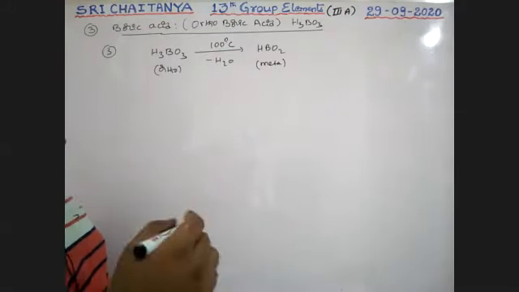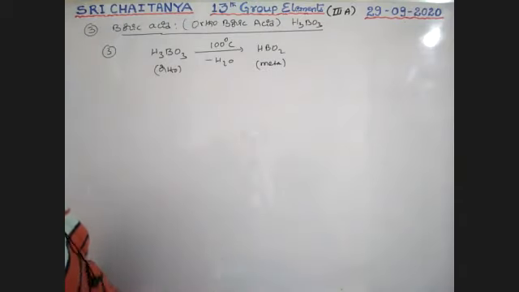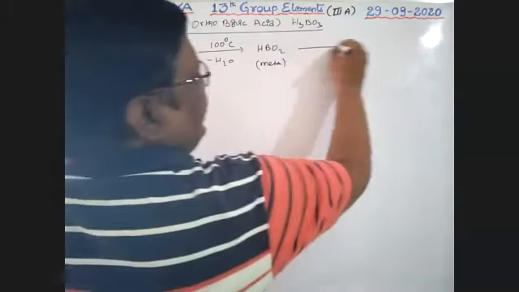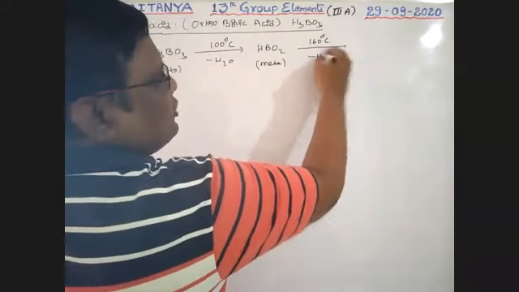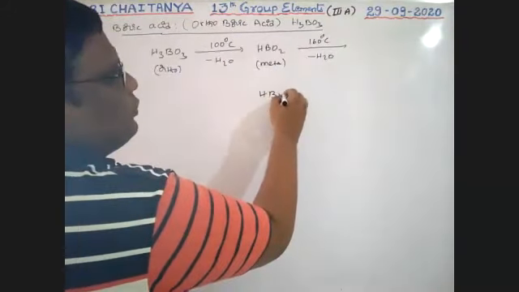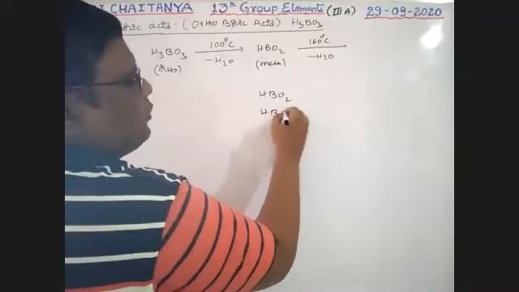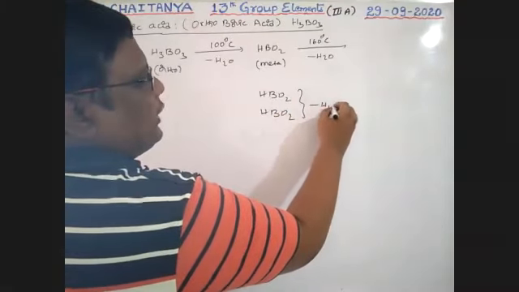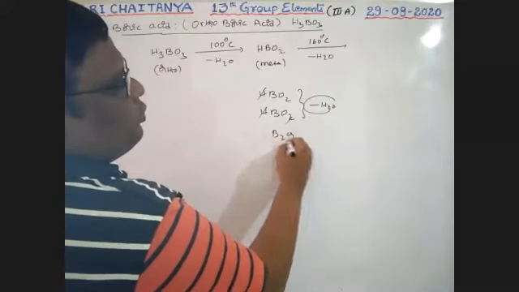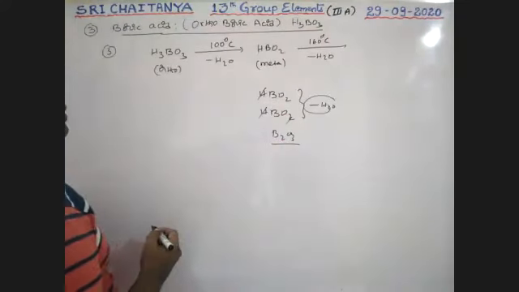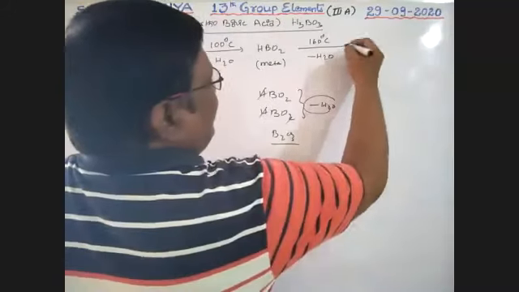If it is still heated, some more water molecules come out, up to 160 degrees centigrade. So still water molecules are lost: HBO2, another HBO2, minus H2O, that gives B2O3.